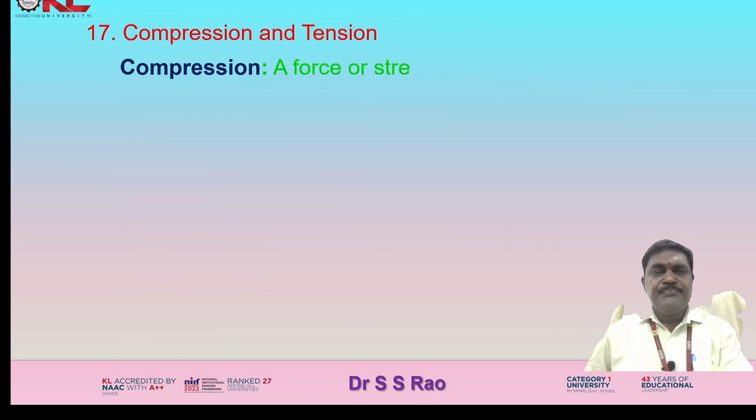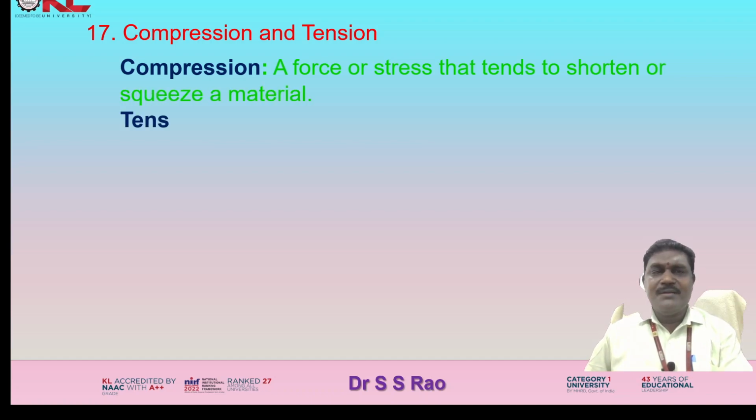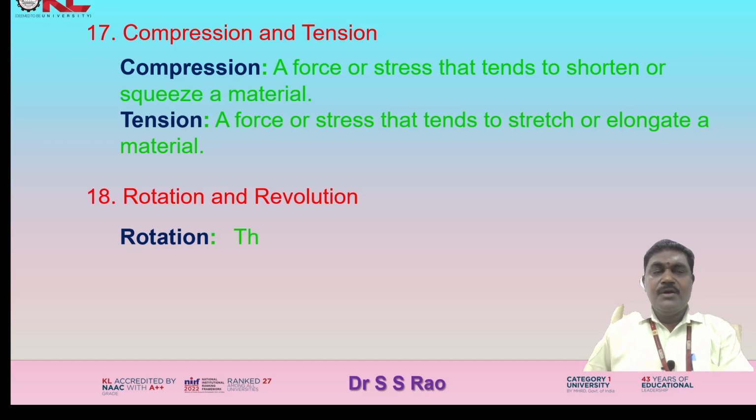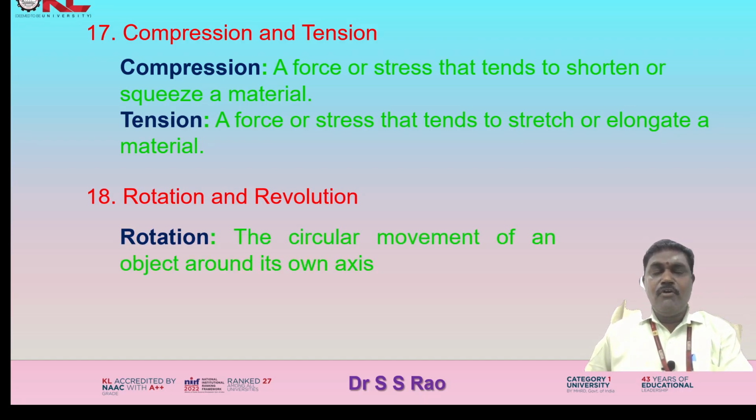Compression and tension. Compression, a force or stress that tends to shorten or squeeze a material. Tension, a force or stress that tends to stretch or elongate a material. Rotation and revolution. Rotation, the circular movement of an object around its own axis.